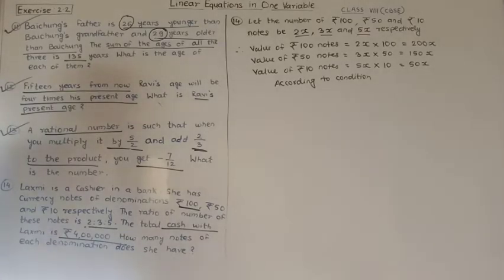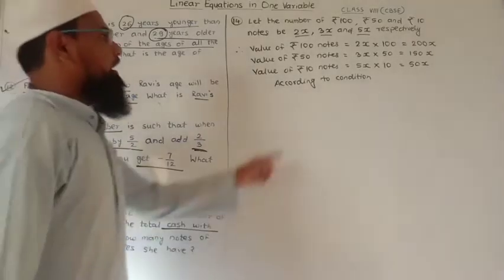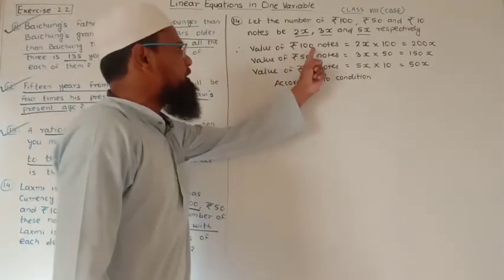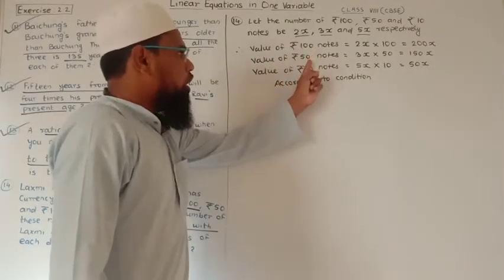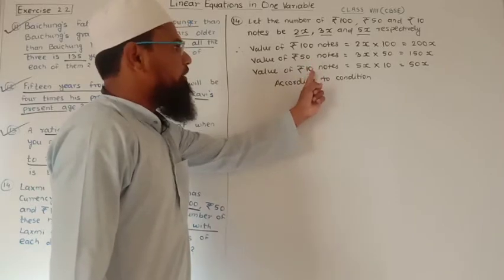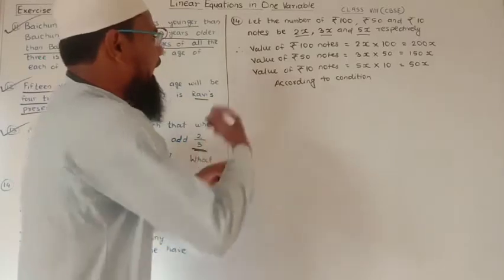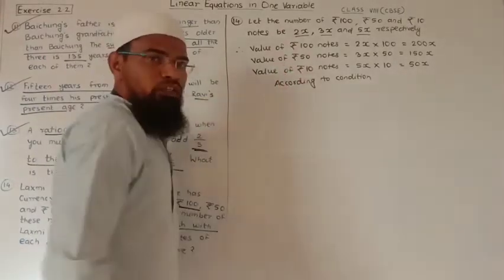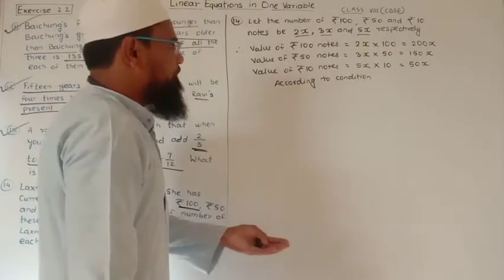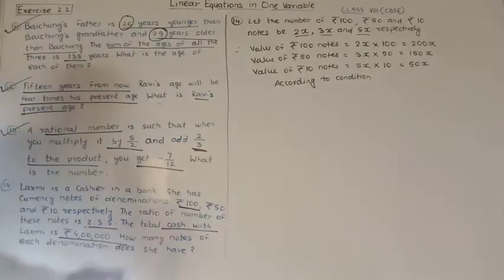So we know that the total cash is nothing but the value of 100 rupees notes, value of 50 rupees notes and value of 10 rupees notes. Means when we add these three values of the notes, we get the final total cash with Lakshmi.